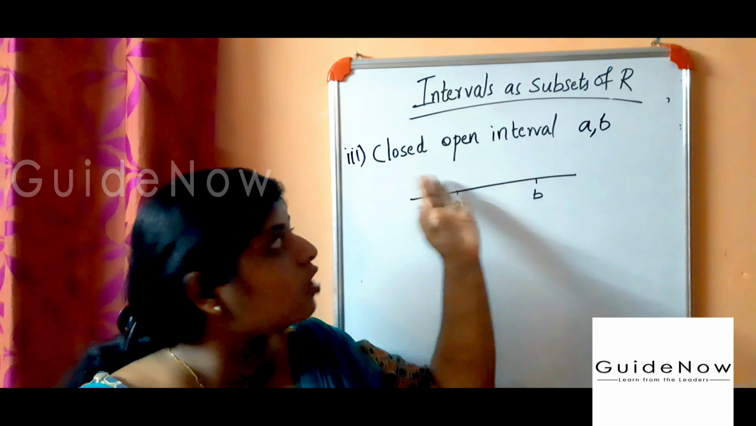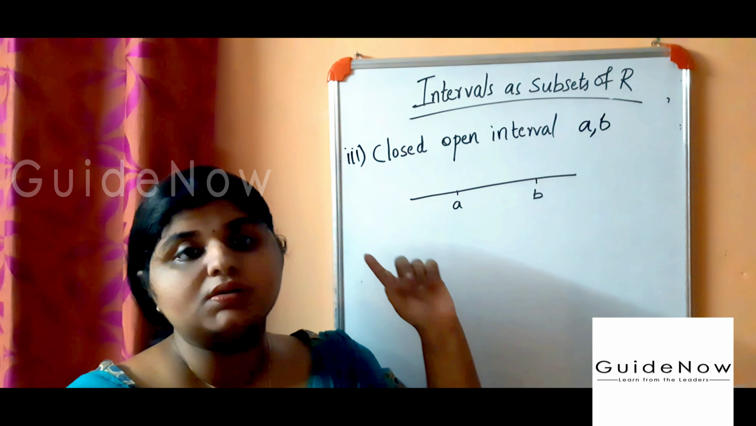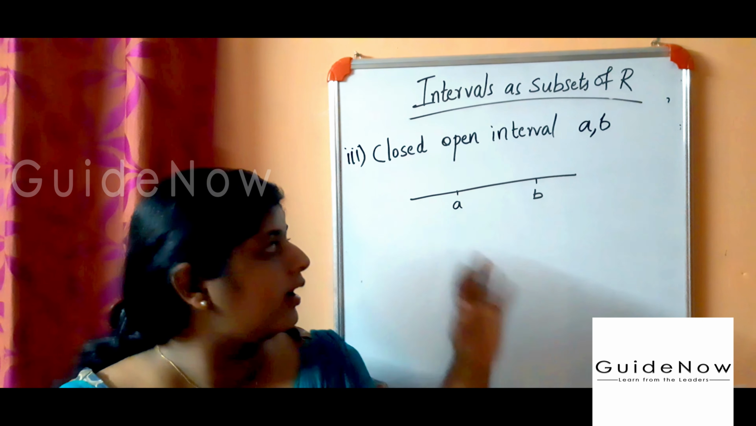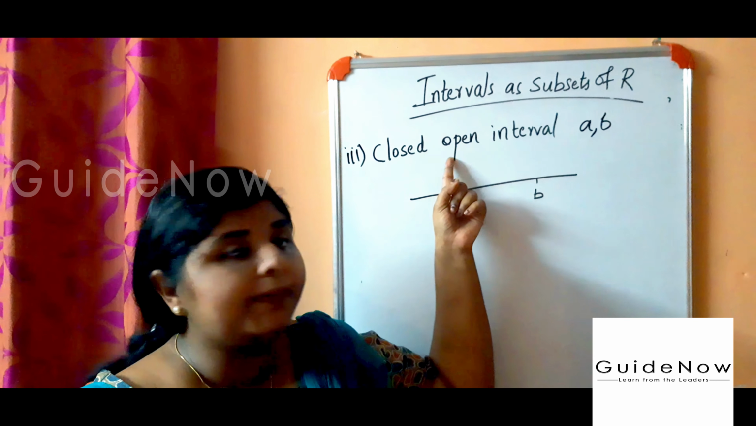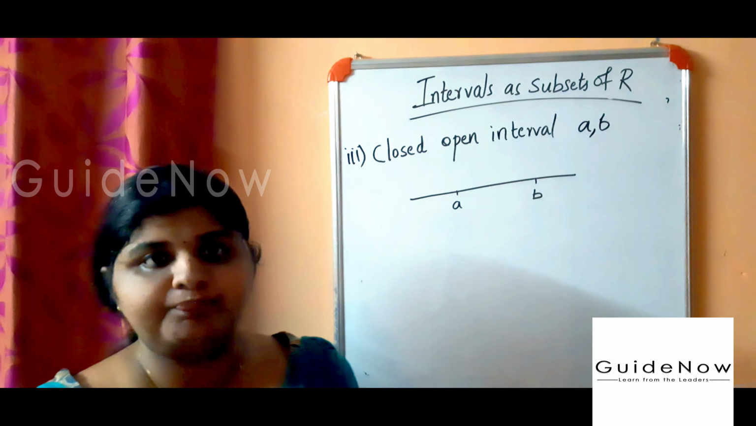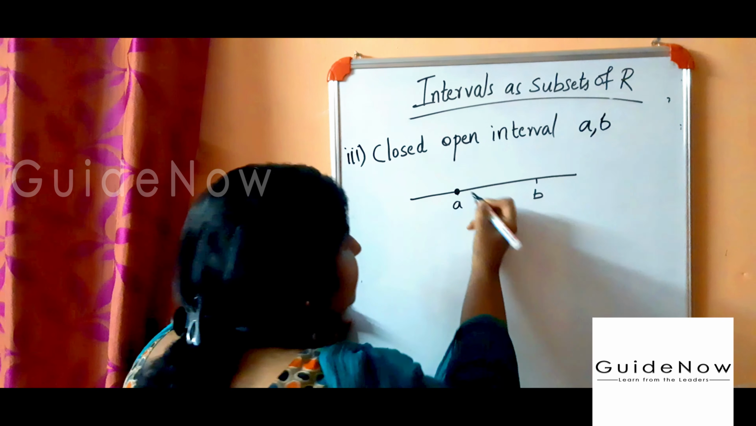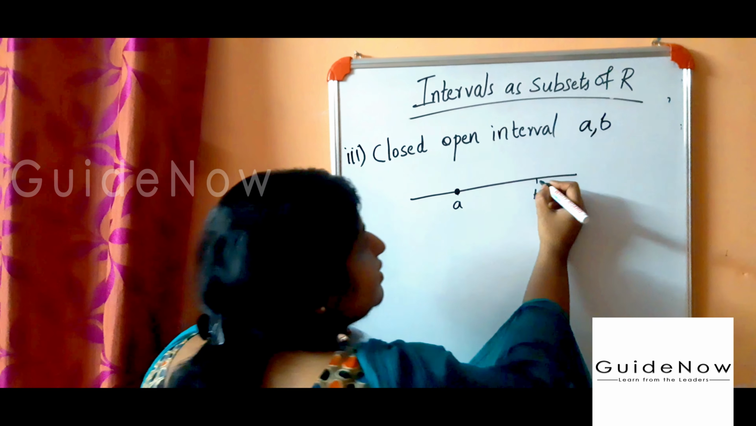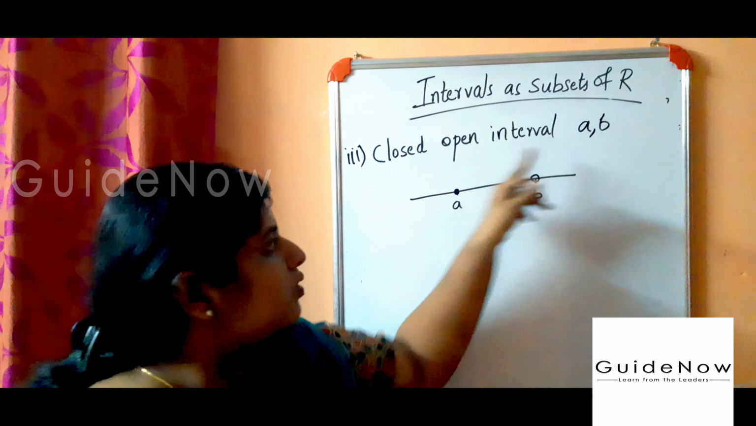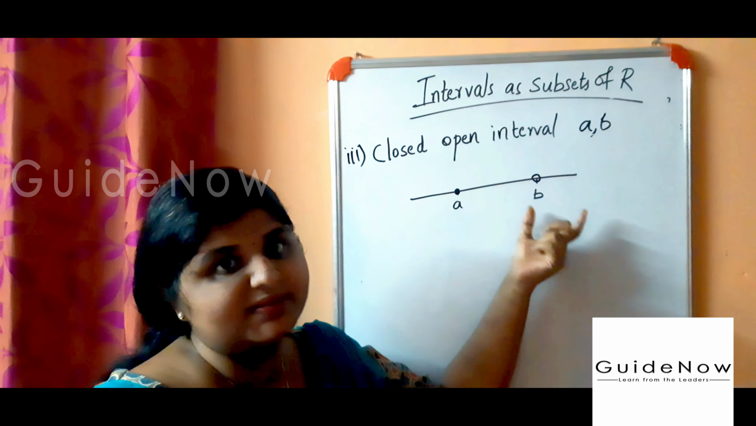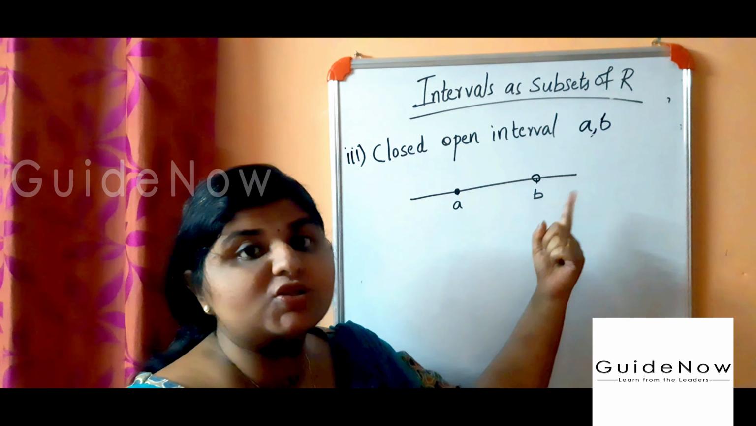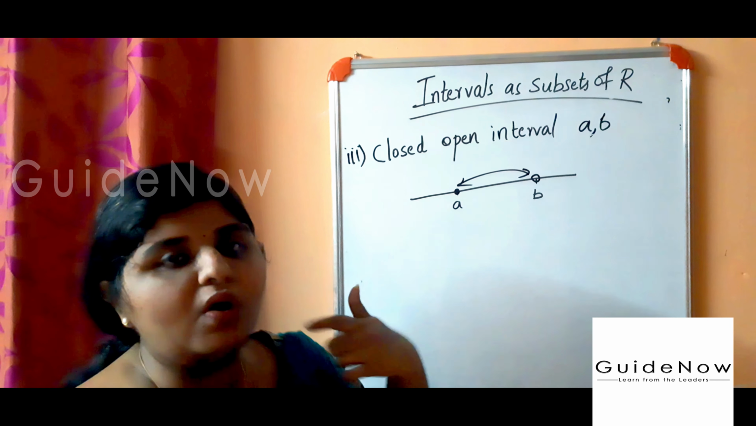Closed open interval A comma B. Here I have already drawn the number line like this. A and B are two numbers. Here A is closed and B is open. Closed means A is included in this interval, and open means B is not included. Between A and B, numbers are there, but A is included and B is not included.